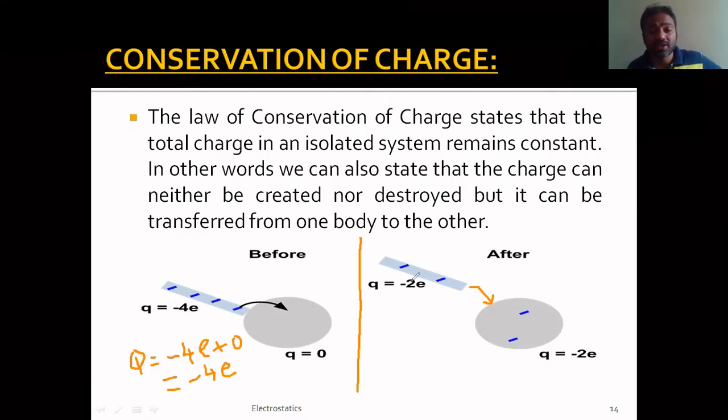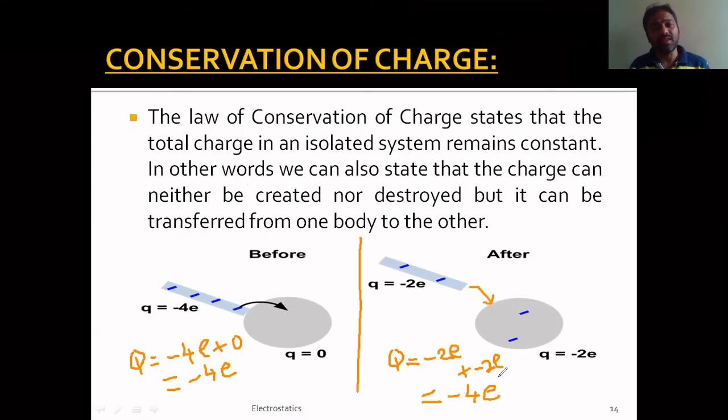And after applying friction, let us find the total charge of this system. Now the charge of this rod is found to be minus 2e, and the charge of this sphere is again found to be minus 2e. If you add these two, again it is coming out to be minus 4e, right? So if you observe this slide, before applying friction and after applying friction, the total charge of this isolated system is minus 4e only. So this is called conservation of charge.